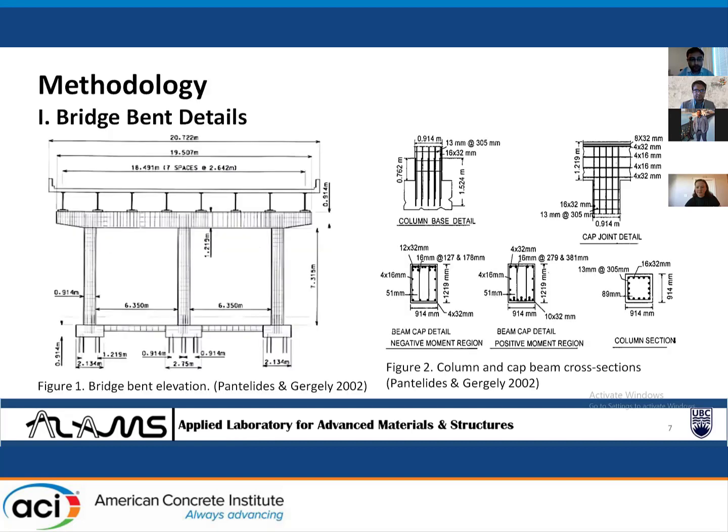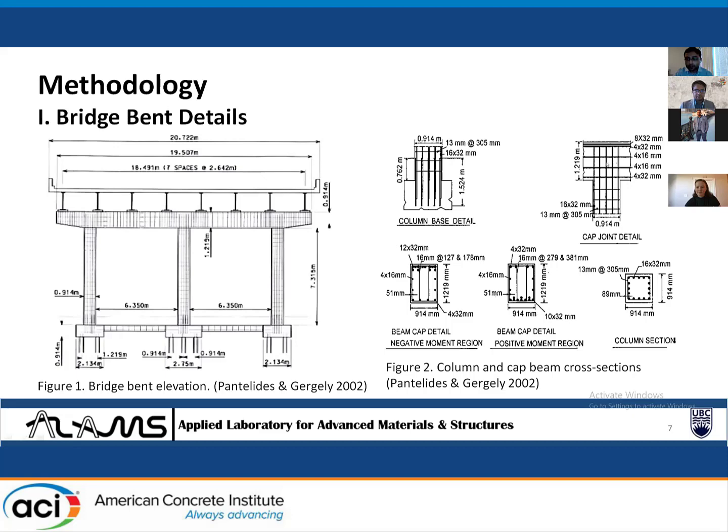Figure 1 shows the bent used in this study. It has 8 equally spaced girders. Each girder carries a gravity load of 240 kilonewtons. Figure 2 shows column and cap beam cross sections. Based on these figures, it is clear that the column longitudinal reinforcement doesn't have enough embedment into the column base and cap beam-column joint.